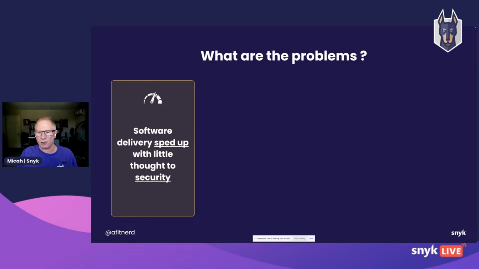And the tricky thing was that right at the end of the cycle, maybe in the last week of this 90 days worth of work, we turned this over to our security team for an audit. And if something got kicked back to us, we really had to scramble to fix that. So the good news is that software delivery has sped up, but the bad news is that still little thought has been given to security.